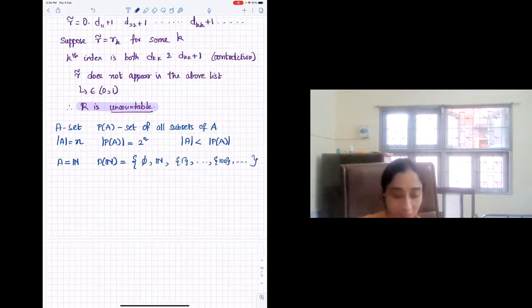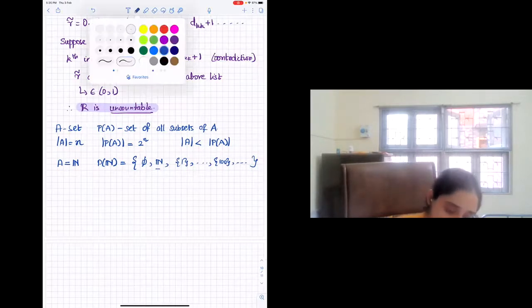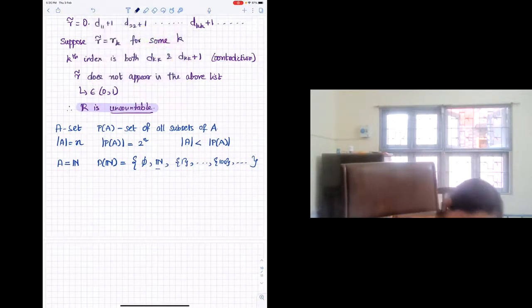Yeah, so one of them had suggested that if P of N is countable, you have to associate a natural number to each of them. So you look at the concatenation of all the elements in the set and consider that as a natural number, then that will be a bijection. But this will work only if the finite sets are included, finite subsets. But now there are infinite subsets. So what is the natural number you can associate with the set of natural numbers itself is not clear. So now I will give you the answer that this set is not countable.